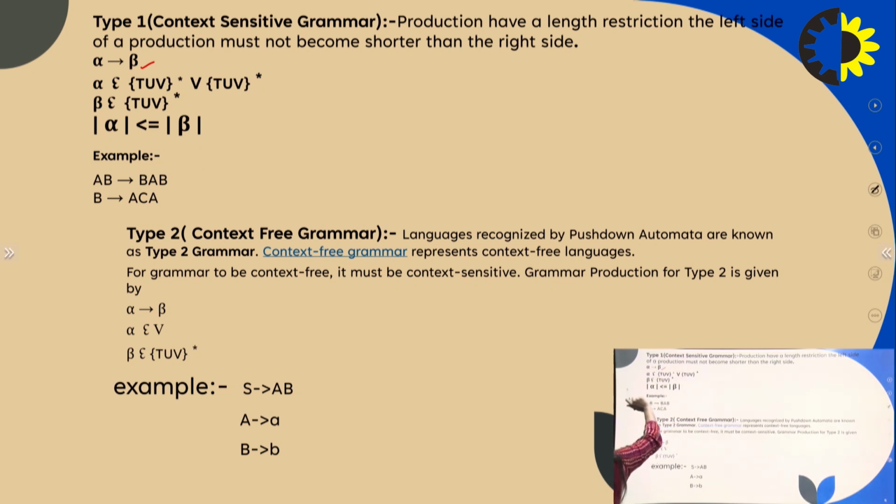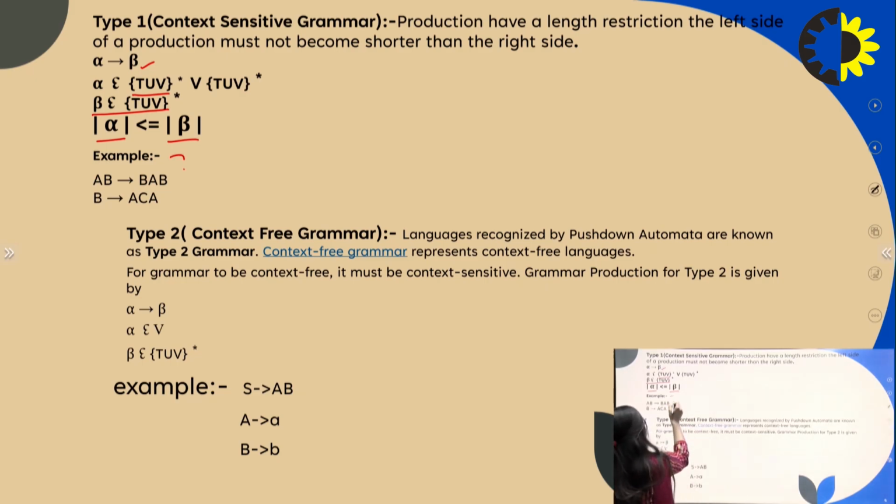Alpha and beta are any combination of terminals and non-terminals, but the key restriction is that the length of alpha should be less than or equal to the length of beta. Then the grammar is a type 1 grammar.